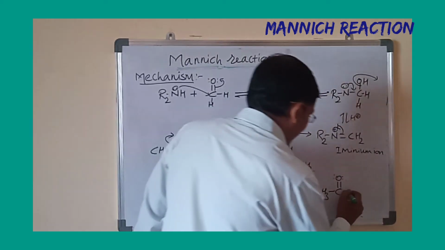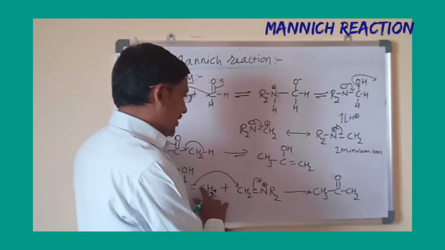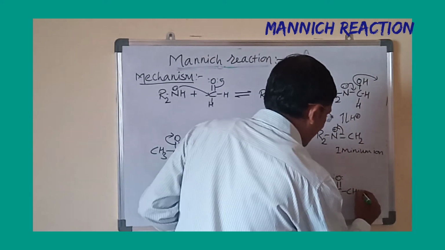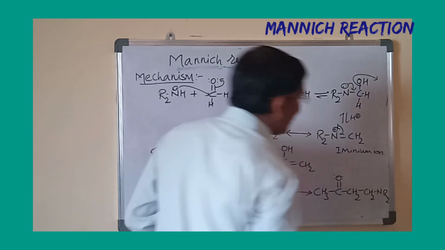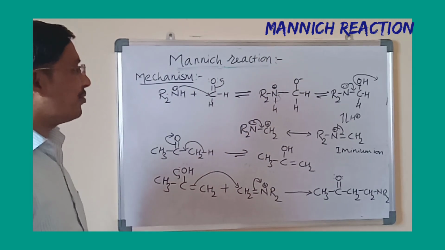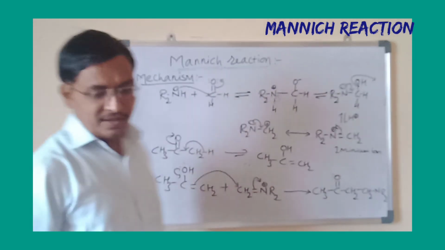Now this is CH2, this is again CH2, and this one is NR2. This is a beta amino ketone, which is the Mannich base in this Mannich reaction. Okay, we'll stop here.